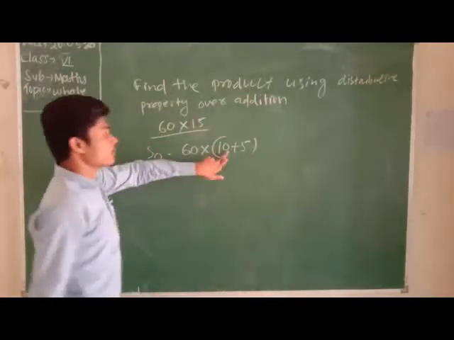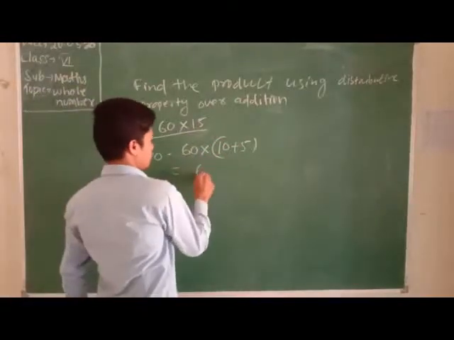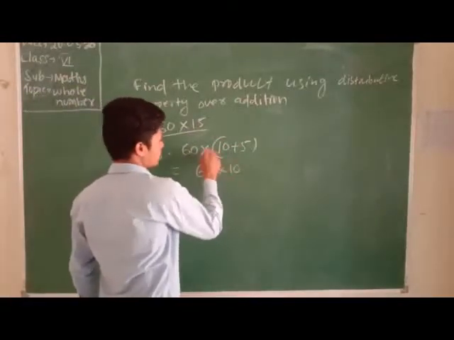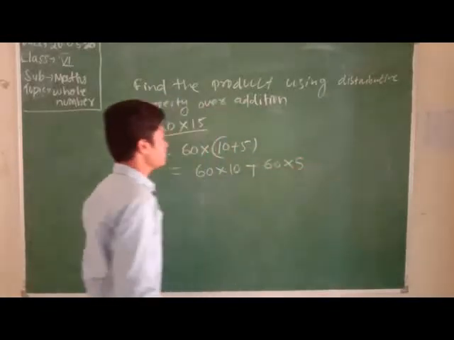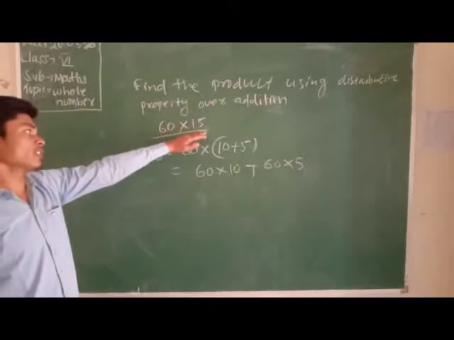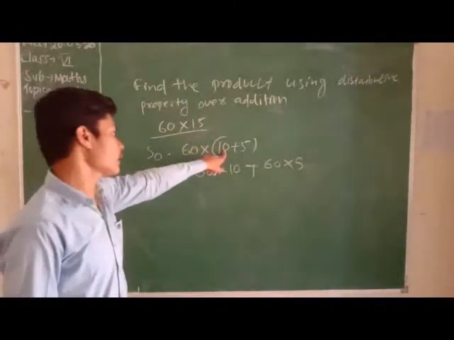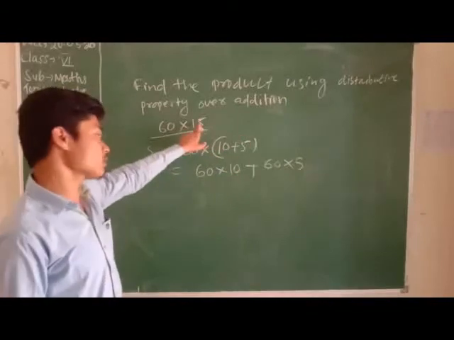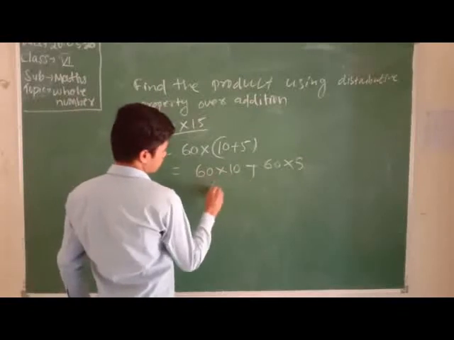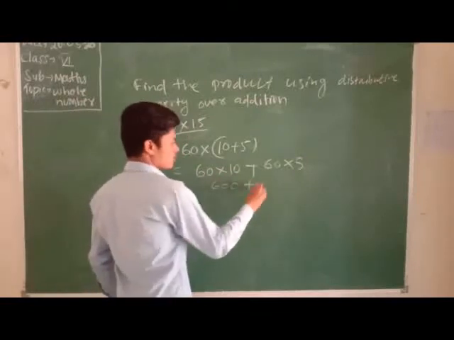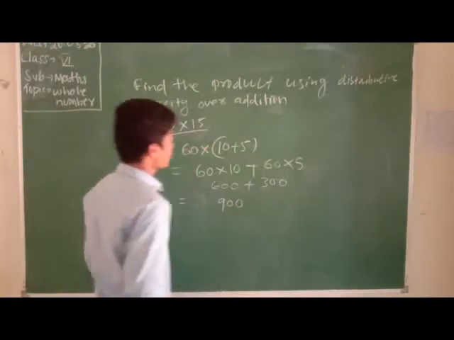Here, 10 plus 5 is what? 15 is there. Now 60 into 10 plus 60 into 5. Clear? First take the smaller number and divide it into two parts whose sum is 15. 10 plus 5 equals 15. That's why I broke it into two parts and used the distributive property. 60 into 10 is 600, plus 300 equals 900. Clear?